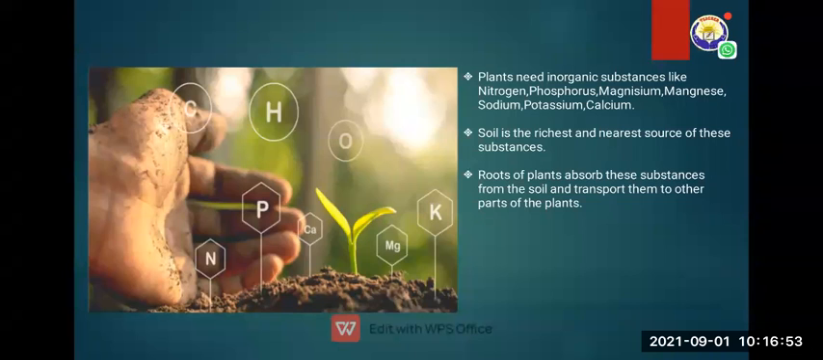And the leaf, we know that it is a food factory, right? It is a kitchen for our plant. So all the food is made over there, and again that food is supplied to the whole plant, till the root. So we know that this is the process going on inside these plants. So soil is the richest and nearest source of these substances. From where do we get these substances? From the soil. Which substances? Nitrogen, phosphorus, magnesium, manganese, sodium, all this, right?